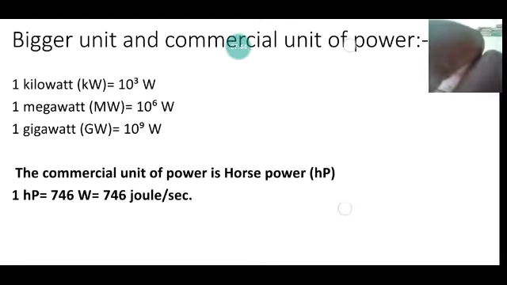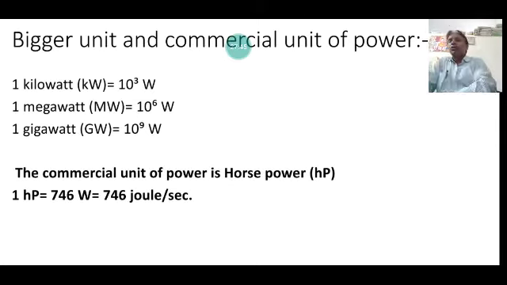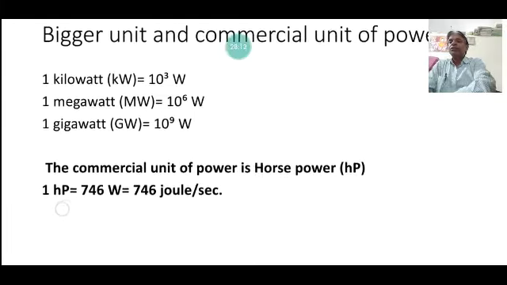Here it is given: 1 kilowatt is equal to 10 to the 3 watt, 1 megawatt is equal to 10 to the 6 watt. Now, one more unit of power, the commercial unit of power, is horsepower. 1 HP is equal to 746 watt, and 1 watt is equal to 1 joule per second. So 746 watt is equal to 746 joule per second, which is equal to 1 HP.